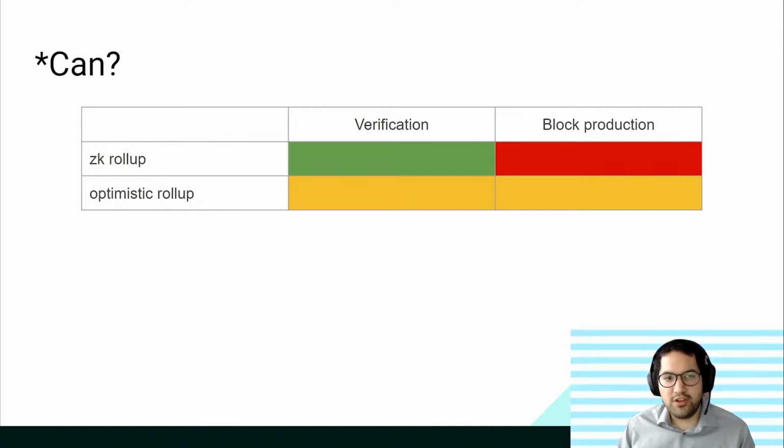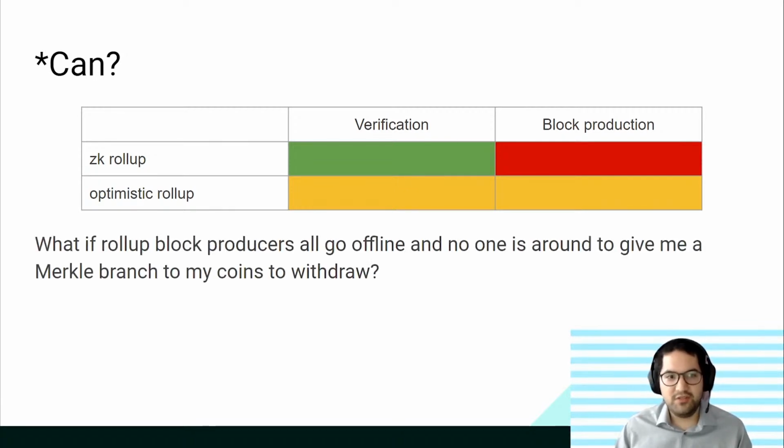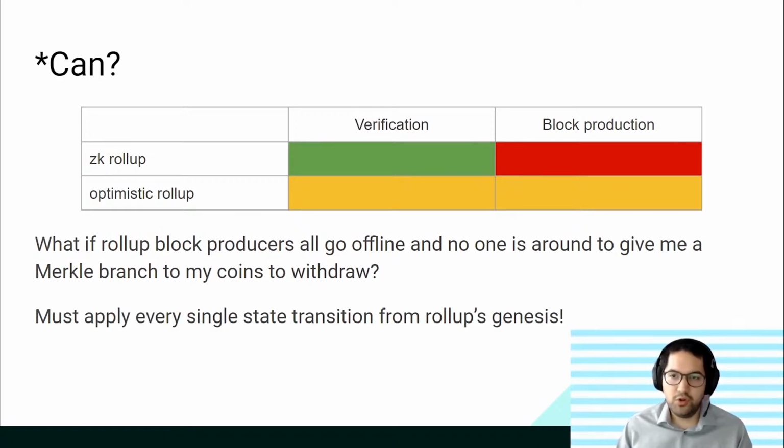And on the surface level, it seems reasonable that this is what validity proofs do. They allow you to prove some exponentially more expensive thing with exponentially less work. But this isn't exactly true. This is not sufficient. Because what happens if all the rollup block producers just go offline and then no one is around to give me a Merkle branch, a Merkle proof that I need to withdraw my coins or to further transact on the rollup? Then what I have to do is apply every single state transition from the rollup's genesis.